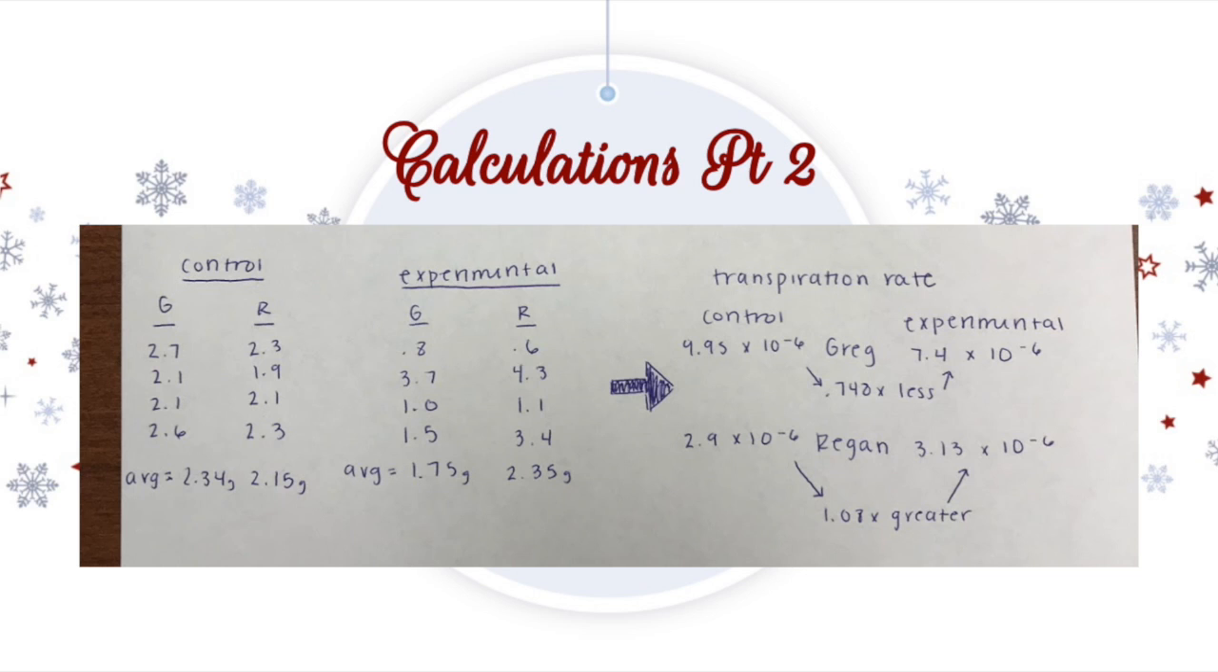On the right side of this diagram, you can see our first plant, Greg, who was placed in a darker condition, showed a 0.748 times less transpiration rate than the control group. In our other plant, however, Reagan, she showed a 1.08 times greater rate of transpiration after being placed in the lighter environment.